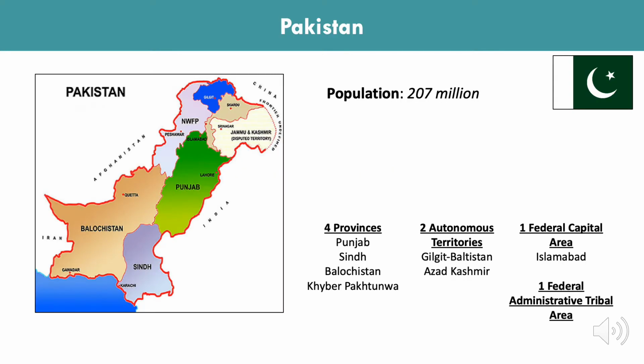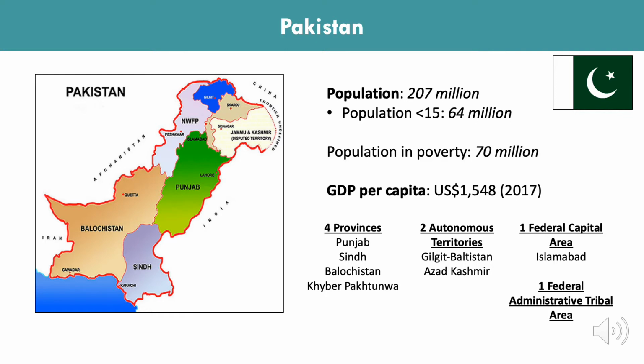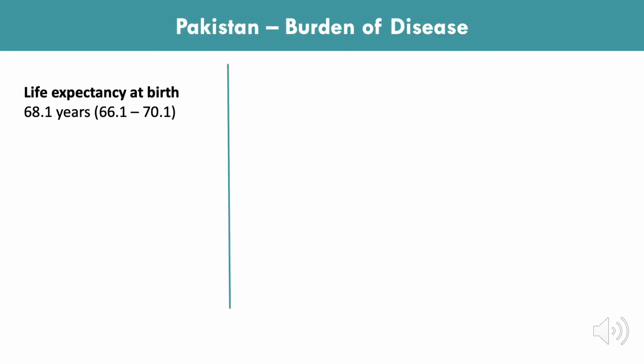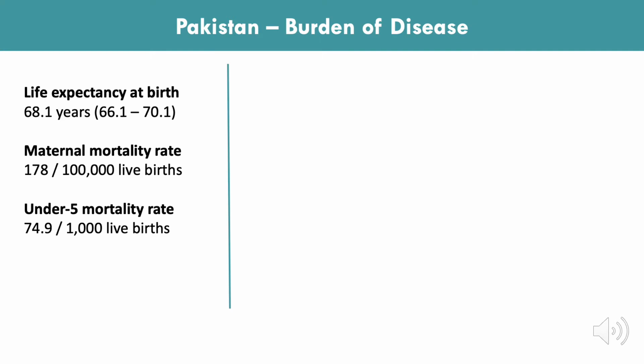Pakistan has a population of 207 million and is divided into 4 provinces, 2 autonomous territories, and 1 federal capital area, as well as 1 federal administrative tribal area. 64 million of this population is under the age of 15, and 70 million of the population is living in poverty, with a GDP per capita of approximately $1,548. Life expectancy at birth in Pakistan is approximately 68 years, and the maternal mortality rate is 178 per 100,000 live births, and the under 5 mortality rate is about 75 per 1,000 live births.